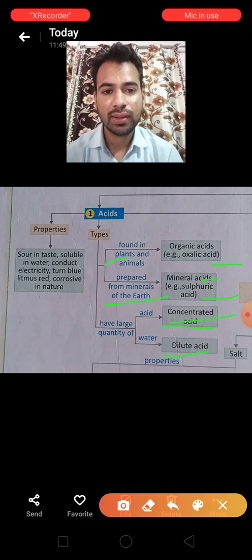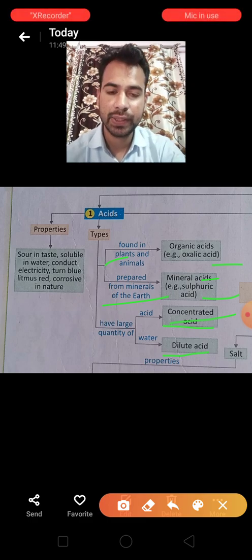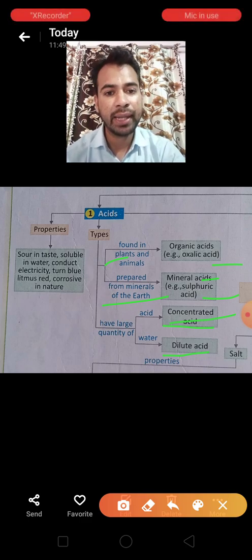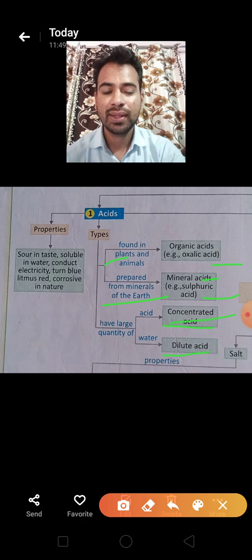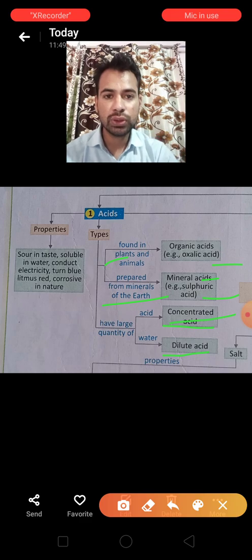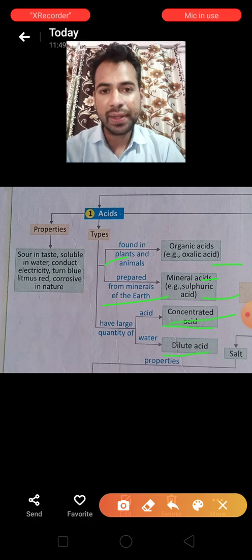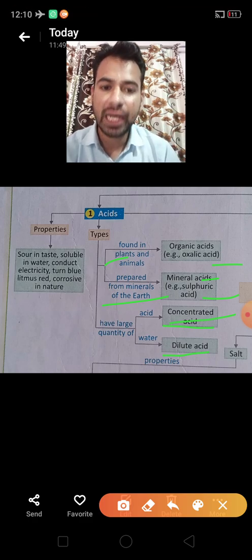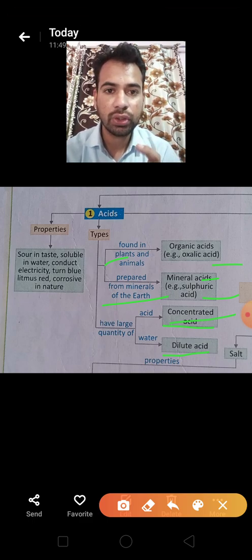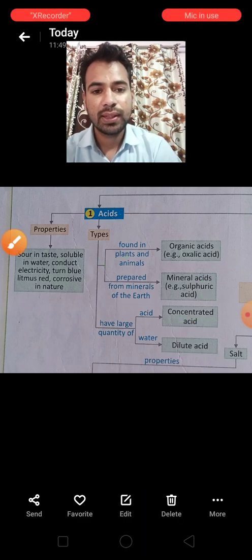Okay, clear? I repeat once again: organic acid is naturally occurring acid, found in plants and animals. Mineral acid is prepared in the lab from the minerals of the earth, for example sulfuric acid. And acid is also classified based on water. If water is present in the acid, it is dilute acid, and if it is pure acid with no water, that is concentrated acid. Okay. Next.